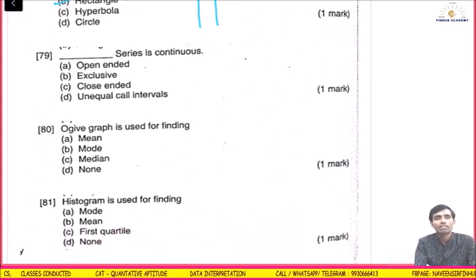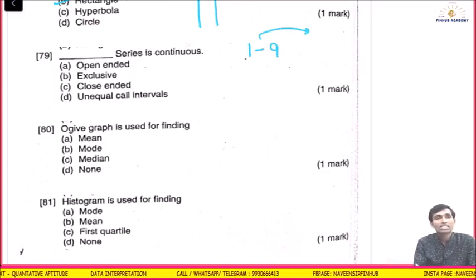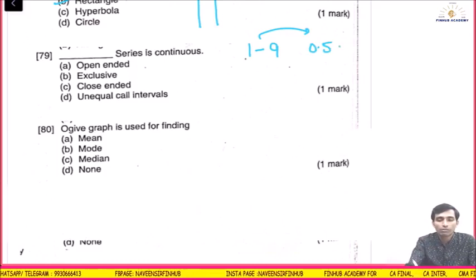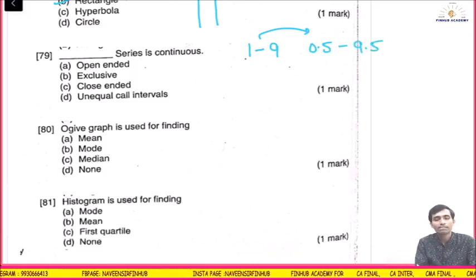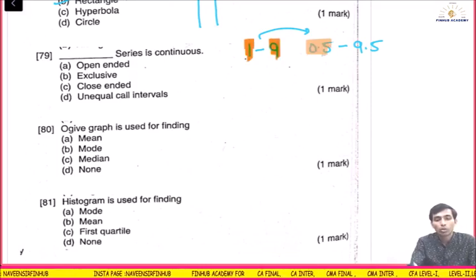Okay, so let me cover it here. You remember we took one example wherein we made this class continuous by deducting 0.5 from both the sides. That is, from 1 I deducted 0.5, and to the upper class limit I added 0.5, so it became continuous, right? Repetition: this is called lower class limit, this is called upper class limit. This is called lower class boundary, this is called upper class boundary, correct?